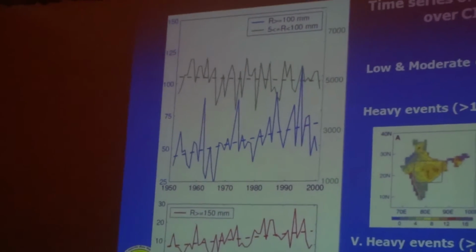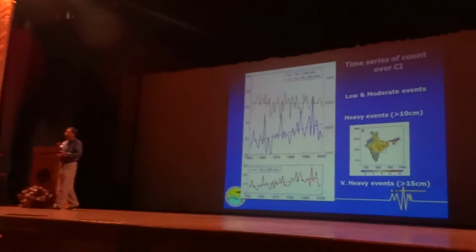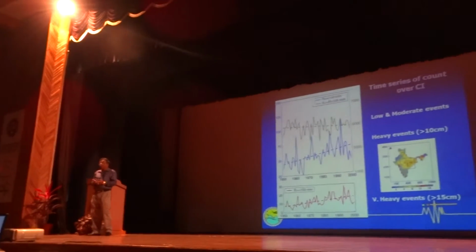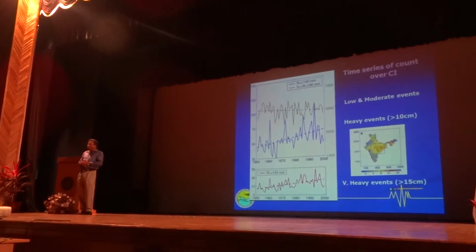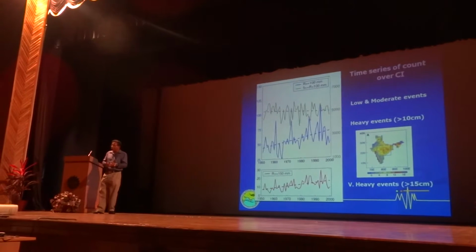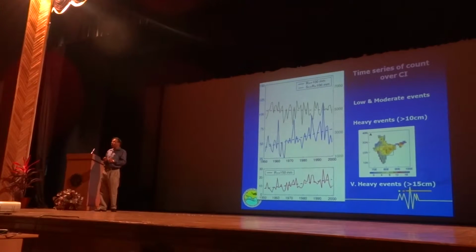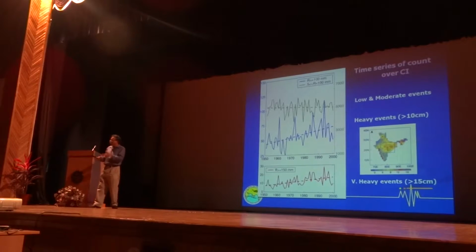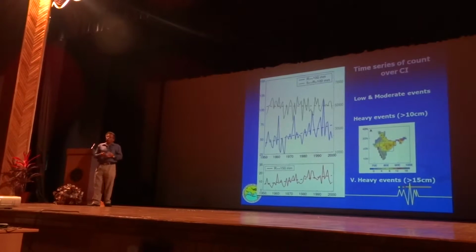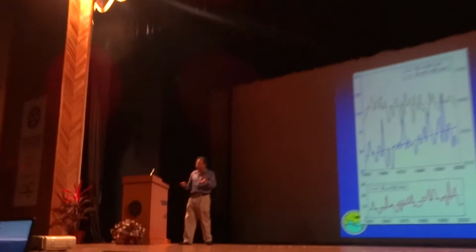So the decrease in low and moderate events has other implications. The low and moderate events are important for recharging of groundwater, and if they decrease, the recharging will become weaker. Today, as you know, groundwater is a very serious problem. We have depleted it by various kinds of over exploitation, and nature is making it more difficult to recharge, so we have to be very careful in recharging the groundwater today.